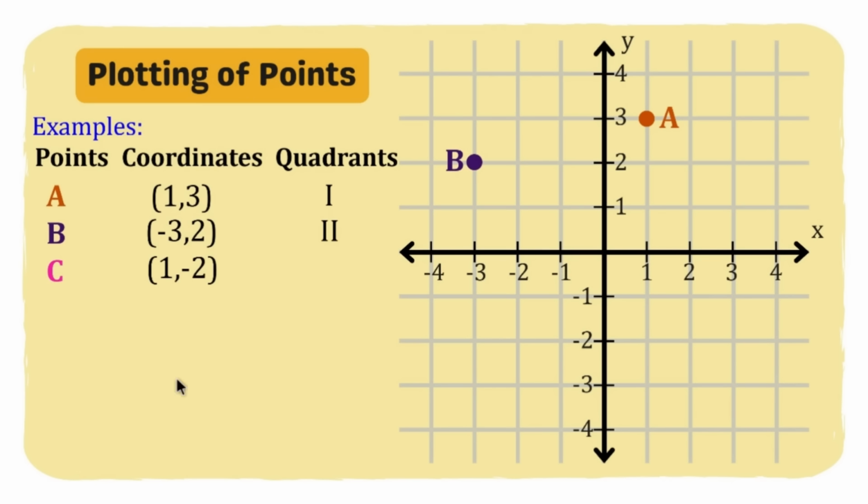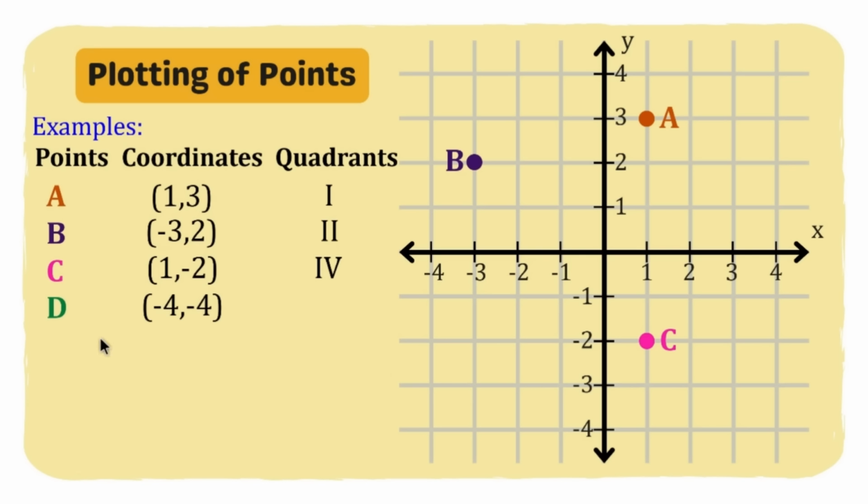Okay, now let's move to point C, which has a coordinate of 1, -2. So let's count 1 unit going to the right from the point of origin. And then since this is negative, yung ating ordinate or yung ating y-coordinate, magmumove tayo pababa. So 2 units going down, ito na po yung ating point. So using the intersection naman, we can make a line here sa 1 and then a line dito sa -2. We can now get the intersection, which is also point C. Okay? And ang quadrant po natin ngayon ay quadrant 4. This is quadrant 4.